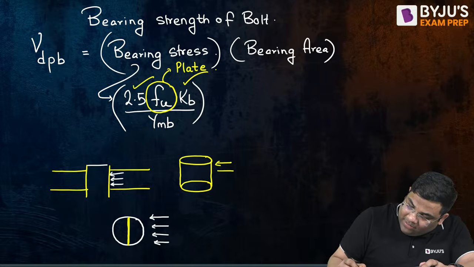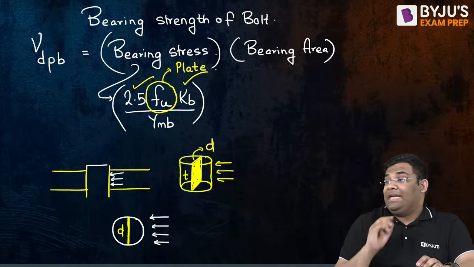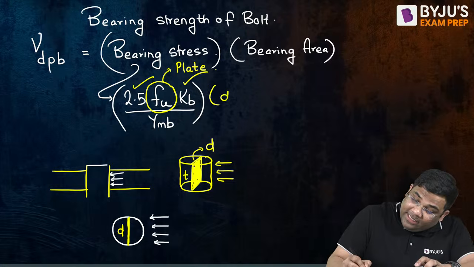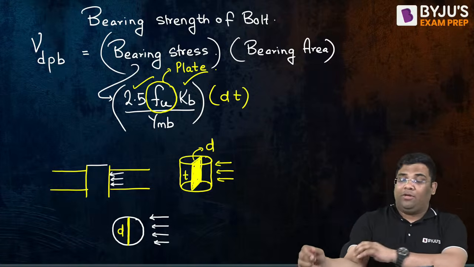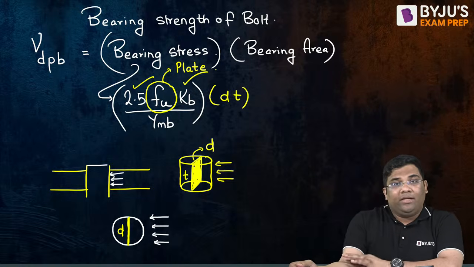So if this load is acting like this, can I say this load is acting on this projected area? Suppose this thickness is T and this is the diameter D of the bolt. So can I say the bearing area will be how much? D into T. Everybody understood how the bearing area is D into T?